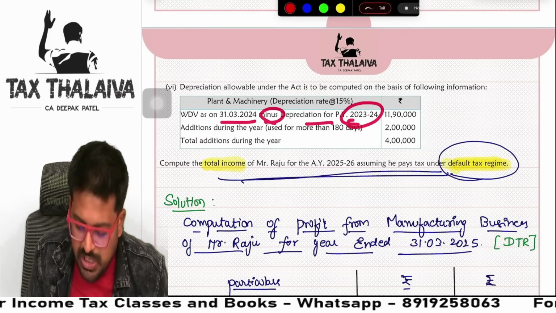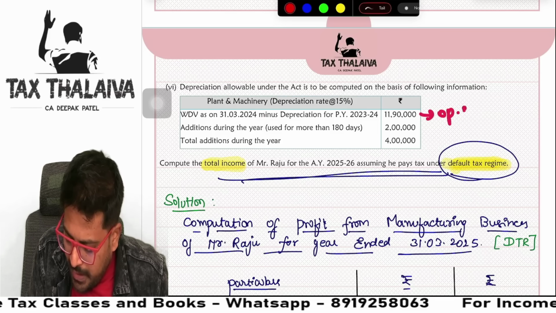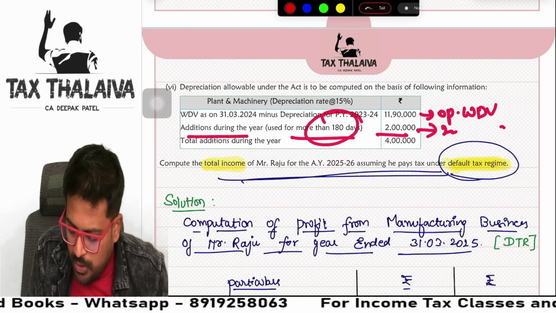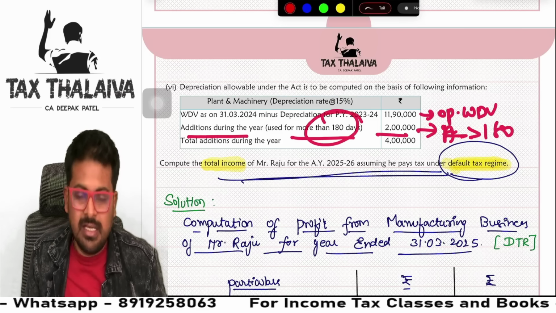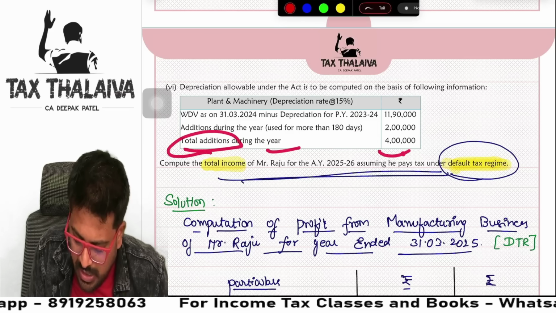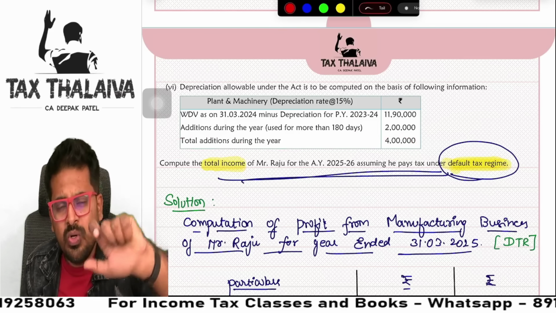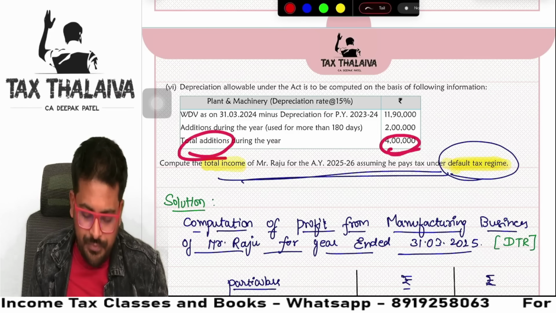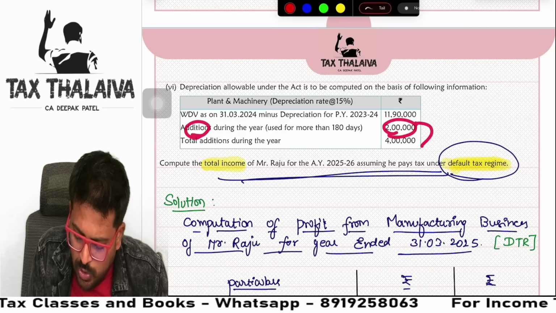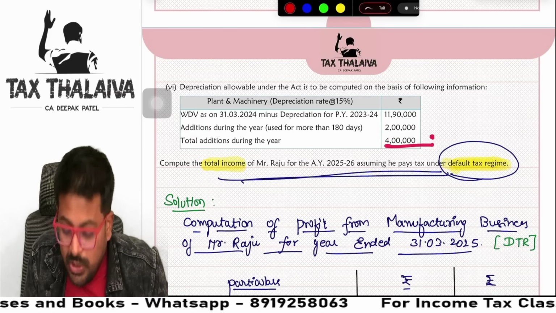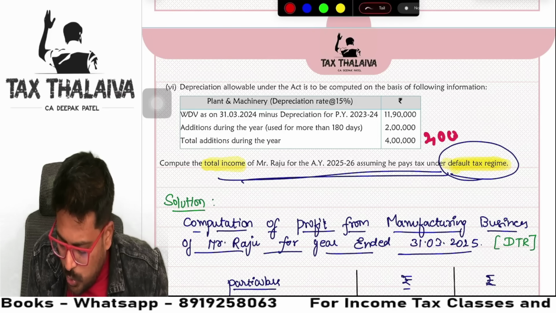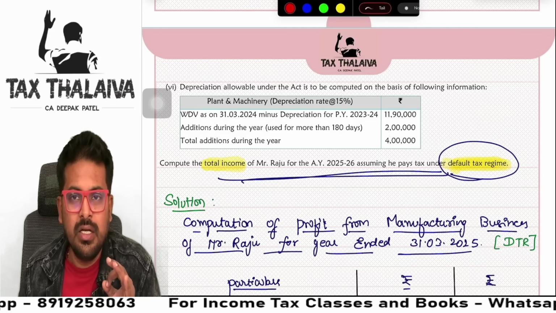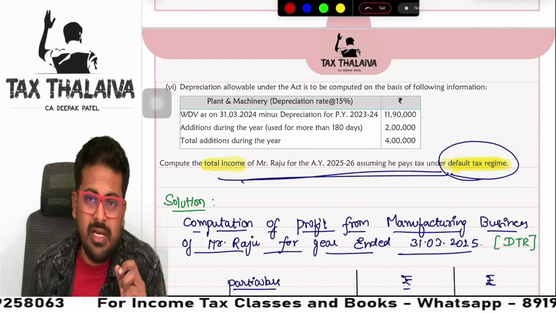Next. Depreciation allowable under the Act is to be computed on the basis of following information. WDV minus depreciation previous year 23-24. This is nothing but opening WDV. Additions during the year more than 180 days used is 2 lakh rupees. This is additions more than 180 days. Guys, total additions during the year is 4 lakhs. Look at how carefully you need to read this information. Total addition is 4 lakh. And out of 4 lakhs, 2 lakhs is used for more than 180 days, you need to interpret and understand this. Another 2 lakhs is used for less than 180 days. Are you getting it? That's how they will give you twisted information.